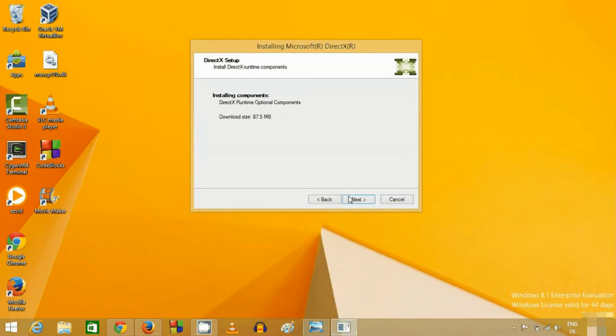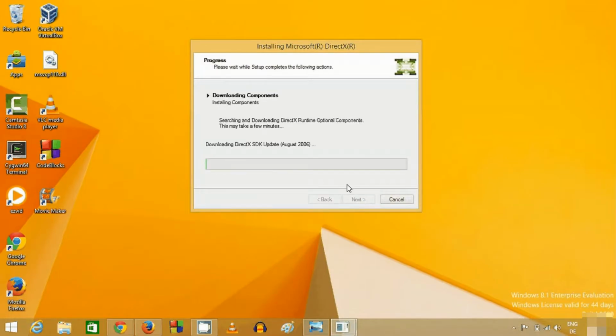Click next, and click next, and it will download all the DirectX updates and all the components which your computer needs for DirectX. I will wait for this process to complete.